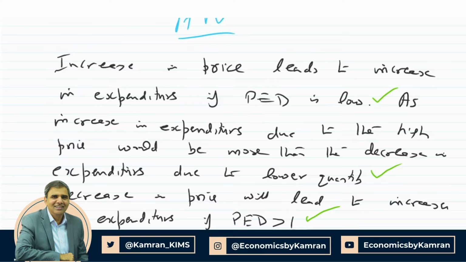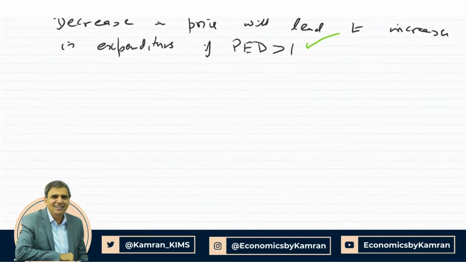Now, in this case, you can also give the explanation that when price goes down, expenditure per unit goes down, but they buy more quantity, and because of more quantity, their expenditures go up. Since the percentage change in quantity is bigger and the percentage change in price is smaller, the increase in expenditure because of higher quantity would offset the decrease in expenditure because of lower price, and hence expenditure would go up. You can write that in detail as well, but this is enough for 3 marks. So this is analysis. We now move on to the last 2 marks of evaluation, the harder marks to get.